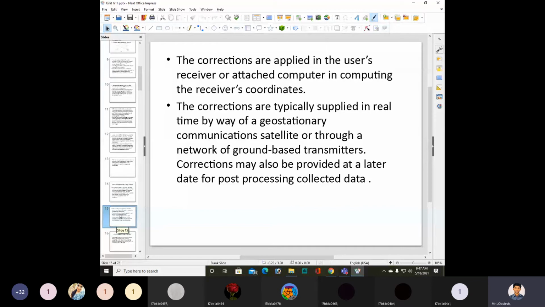The corrections are applied in the user's receiver, or receiver segment, or attached computer, in computing the receiver's coordinates.